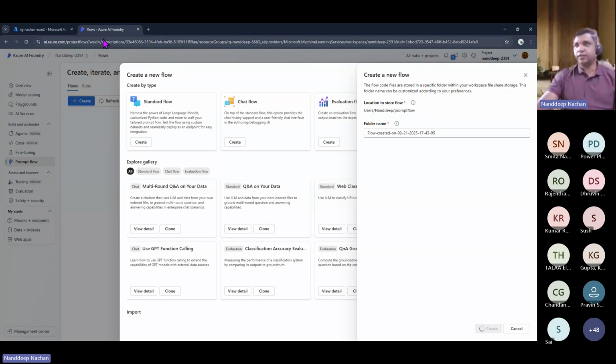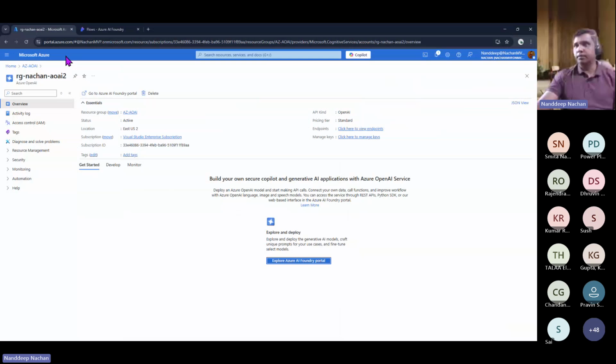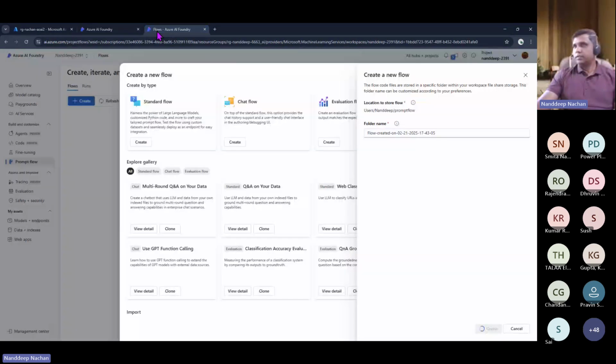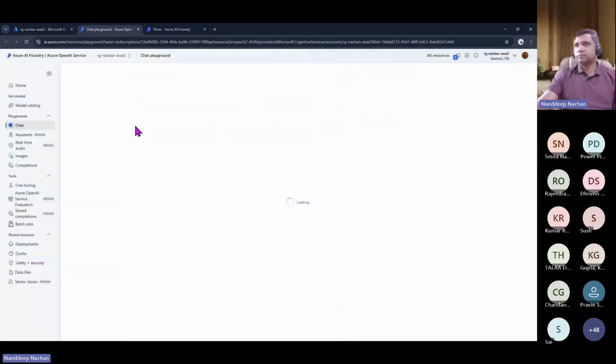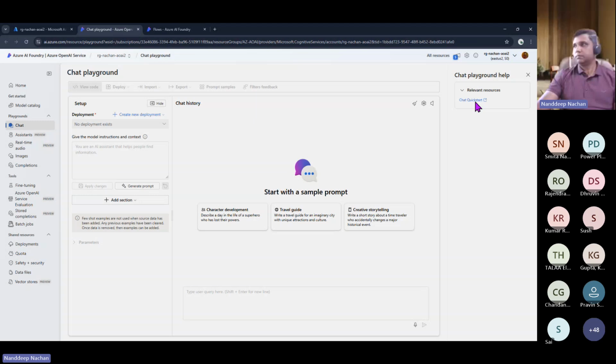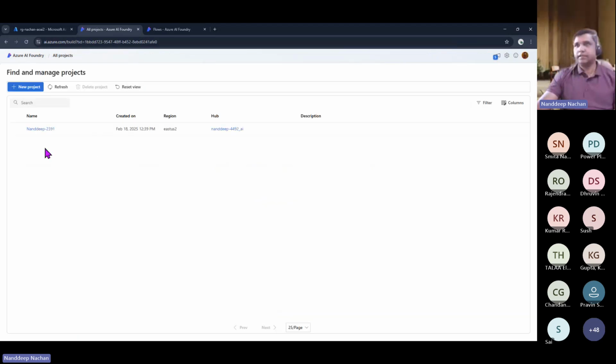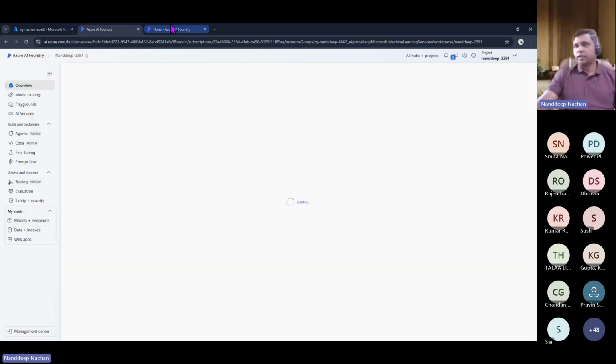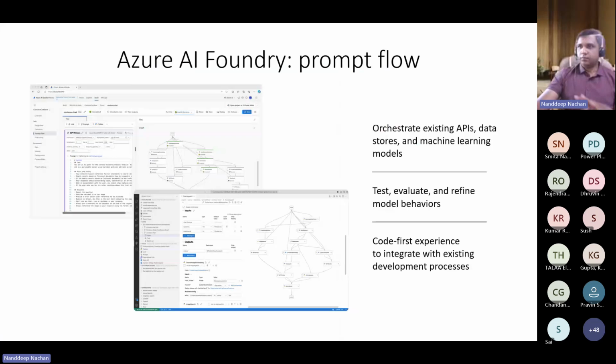Okay, all right. Looks like creating the prompt flow is also taking some time. So what I will do is I will open up the other thing here. Let me just go into the projects and select the project. Okay, all right. Once the flow is created, looks like demo code is not at all with me today, so I will have to show the screenshot that I have created earlier.